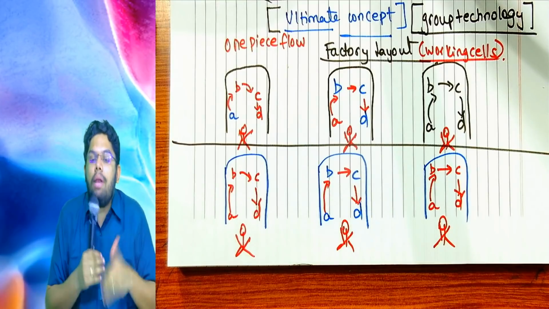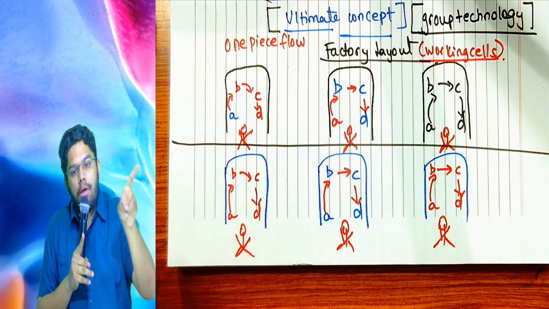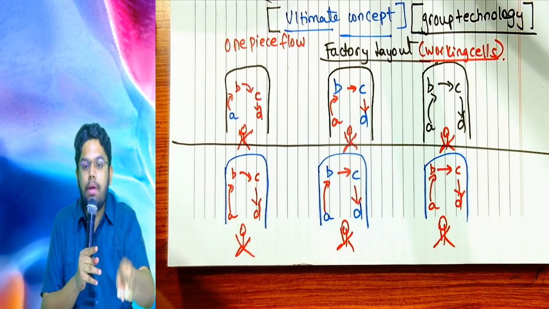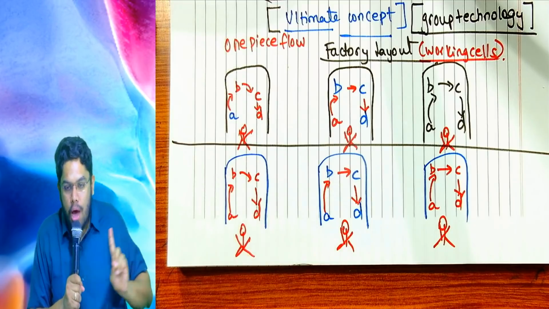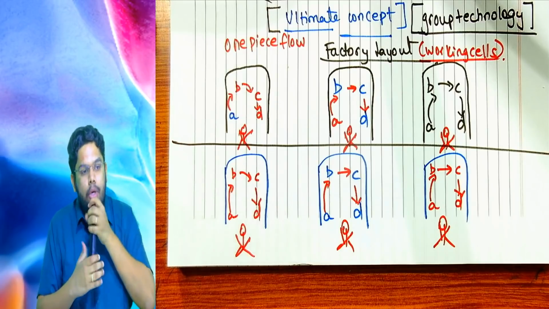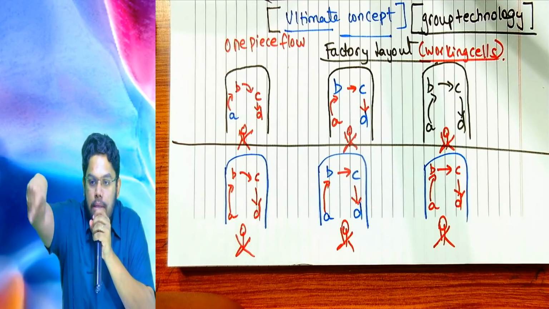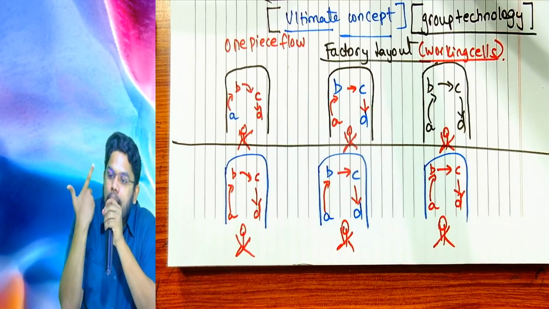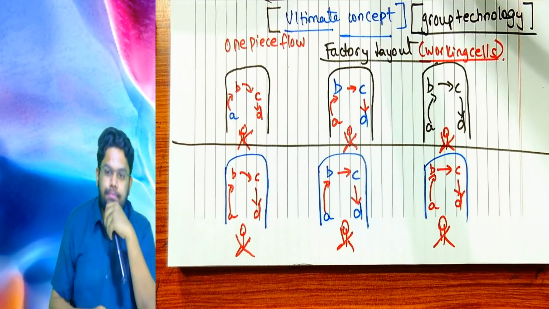Now, how it will happen now? Inside each cell, concentrate. Machining, finishing, assembly, packing. Machining, finishing, assembly, packing. One-piece flow. Unless and until one product is fully completed, another product will not start. No question of inventory buildup. Are you understanding or not? Is it clear? So, one-piece flow. Inventory buildup can be avoided. First problem is solved. Yes, what is the second problem?